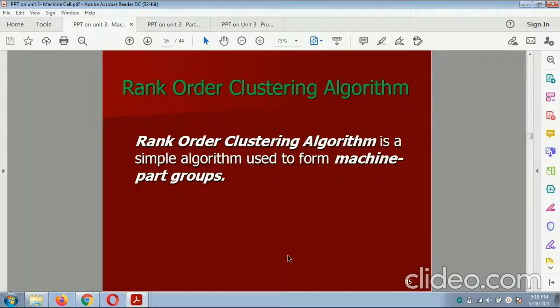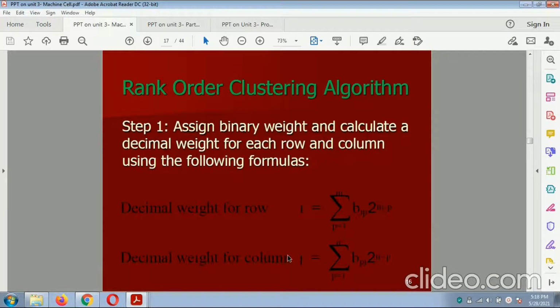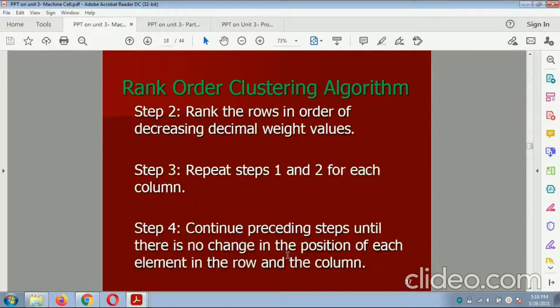The rank order clustering algorithm is a simple form of machine part grouping. Assign the binary weight and calculate a decimal weight for each row and column. Rank the rows in order of decreasing decimal weight. Repeat steps 1 and 2 for each column. Continue until there is no change in the position of each element of the rows and columns.